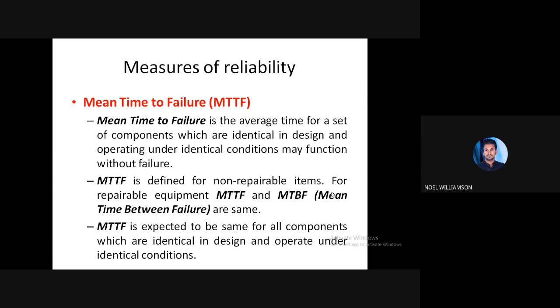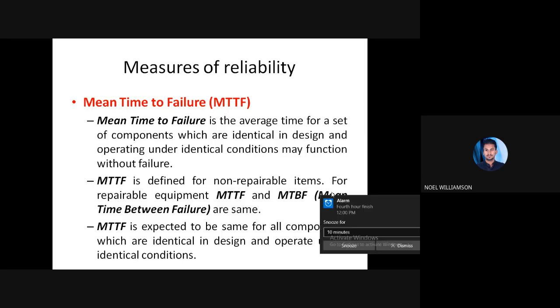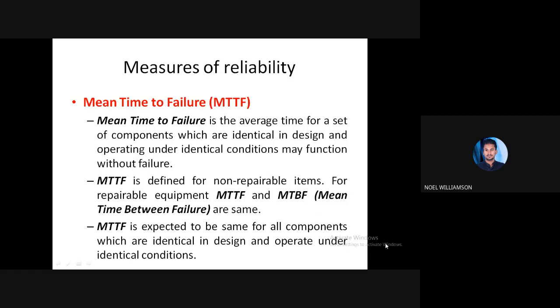Then we get the mean time to failure. So that is given here. Mean time to failure is the average time for a set of components which are identical in design and operating under identical conditions to function without failure.